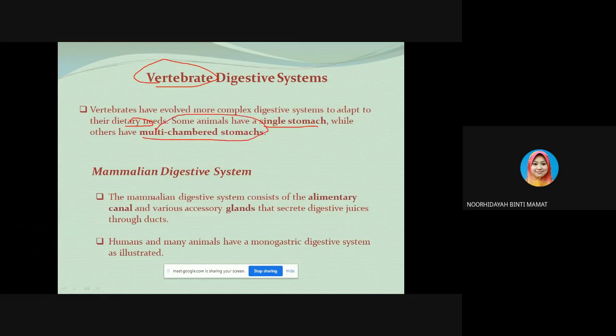And the mammalian digestive system also consists of the alimentary canal. If you remember, this consists of one tube with two openings, one opening as the mouth and the other side is the anus.